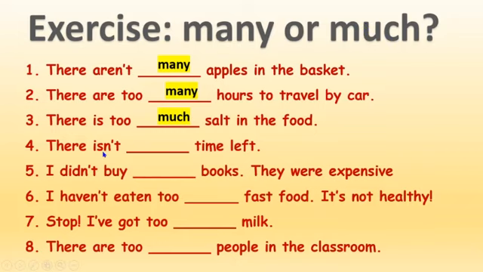Number 4, there isn't what? Much time left. Okay, time is uncountable. I didn't buy many books. Books, it's countable. I haven't eaten too much fast food. It's uncountable. Much. I've got too much milk. And there are too many people. People, it's countable. That's why we use this, many, for countable nouns.